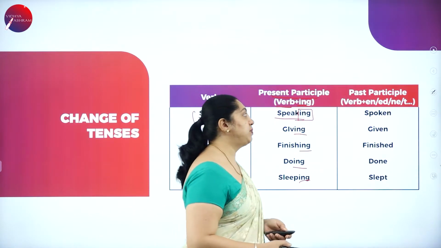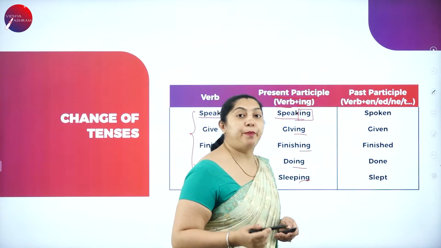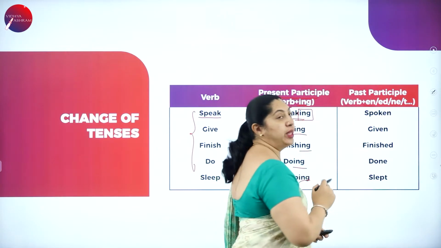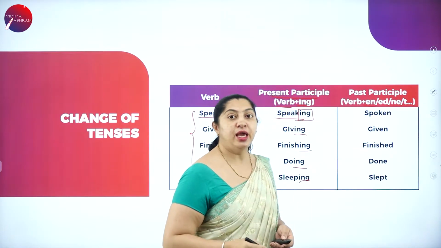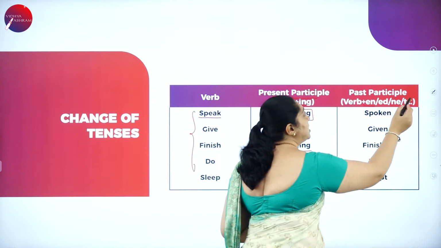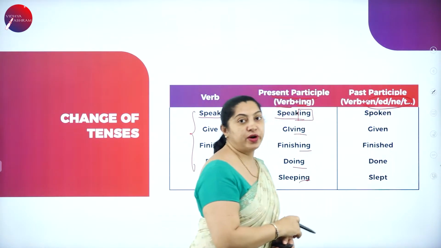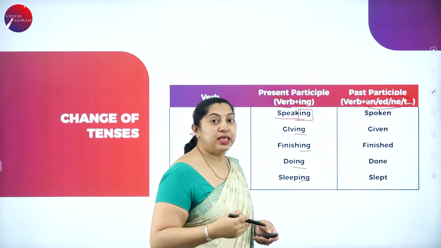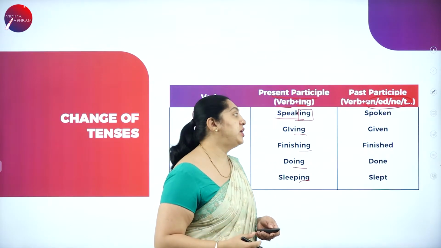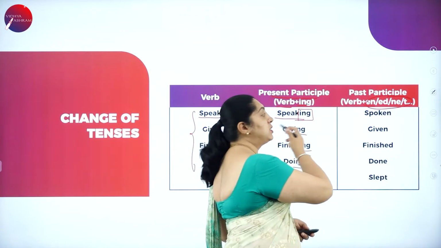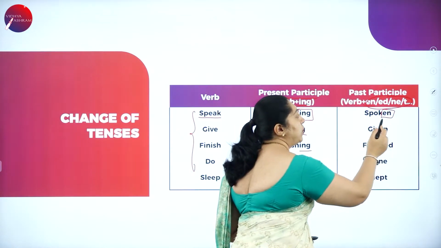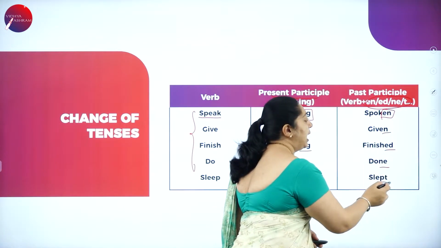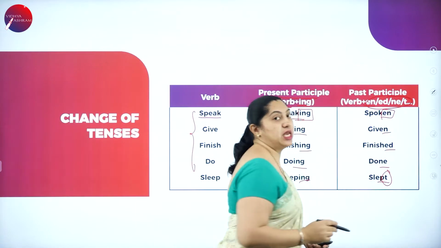Moving on to the past participle, the verb always ends with en, ed, any or t. That means the sentence is in the past participle. Here: spoken, the word ends with en; given, finished, done, slept, ending with t as I told.